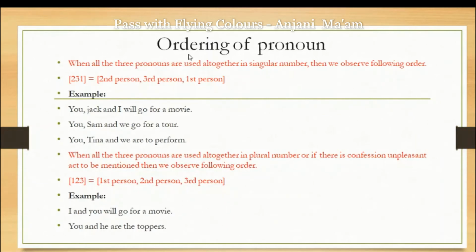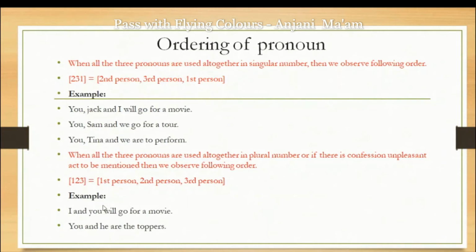Second rule relating to the ordering of a pronoun. When all the three pronouns are used all together in plural number, or there is a confession of something unpleasant, it means you have committed a mistake and you are accepting that mistake in the sentence, then the ordering of the pronoun will be 1 plus 2 plus 3. First, second and third person. Like I and you will go for a movie. I is the first person, you is the second person.